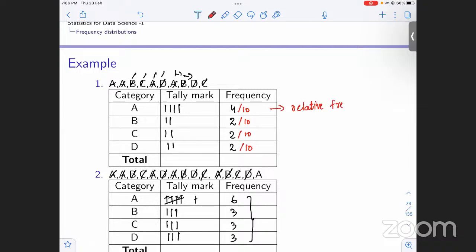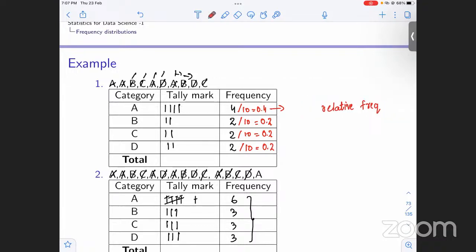Relative frequencies. And this is going to be equal to 0.4. This will be equal to 0.2. This is again going to be equal to 0.2. This is again equal to 0.2. Now there is one interesting thing to notice here.